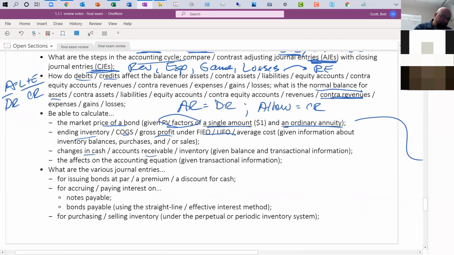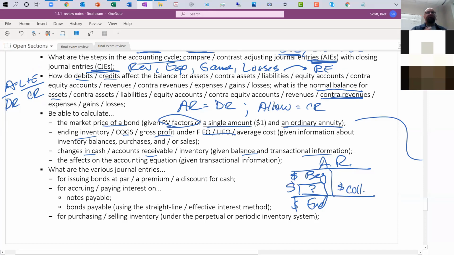Changes in cash, accounts receivable, inventory, given certain balances or transaction information. So if we're talking about, say, accounts receivable, and I tell you a beginning amount, and I give you an ending amount, for instance, and I tell you, here's how much we collected, how much did we sell on account? Things like that. It's basically transaction analysis. I give you enough information, plug it in, do the algebra, figure out what you're missing.